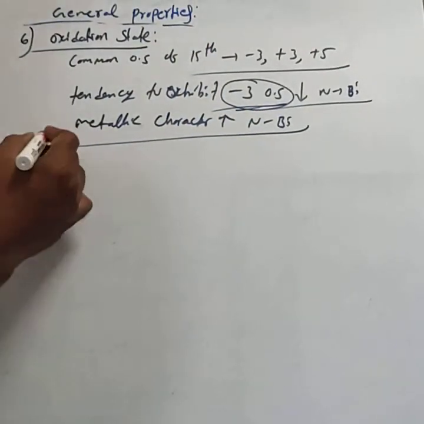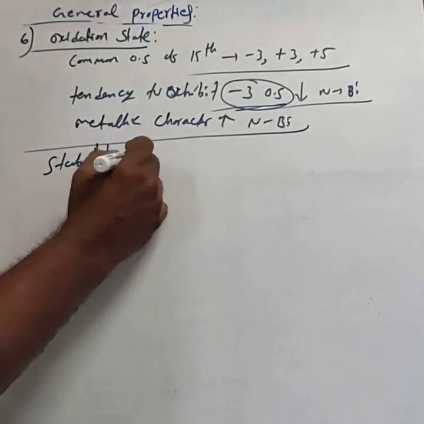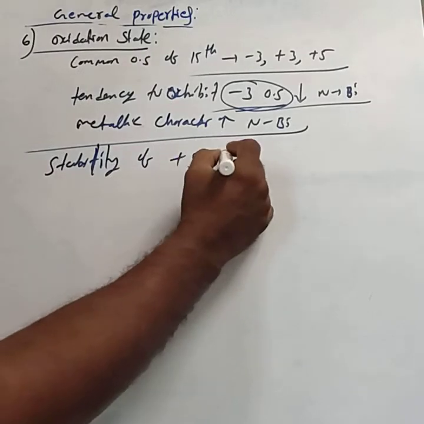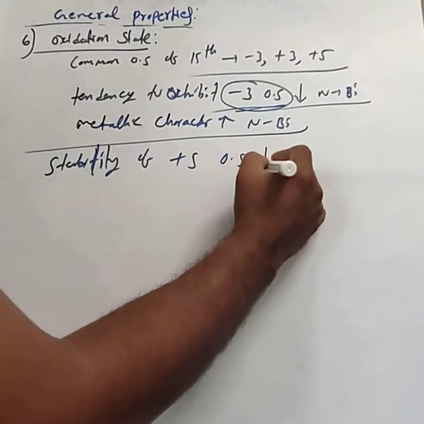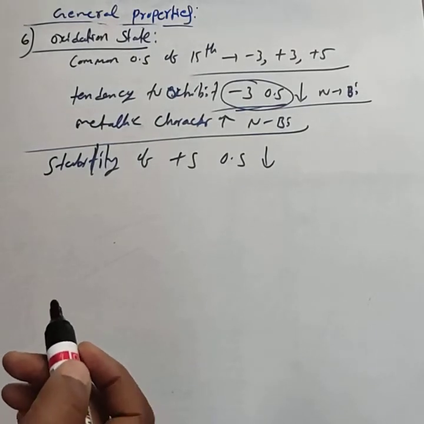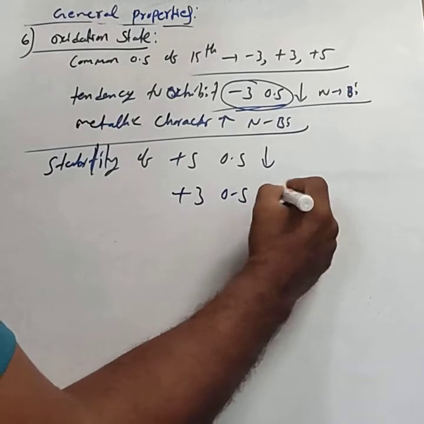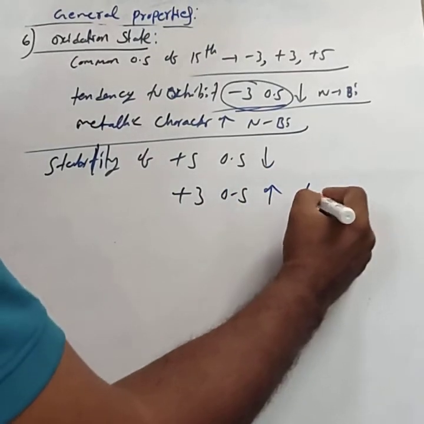Then, the stability of the +5 oxidation state decreases, and that of the +3 oxidation state increases down the group.